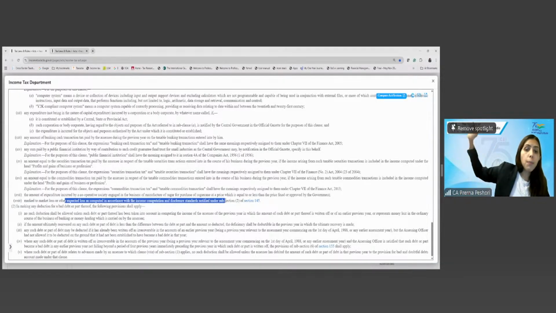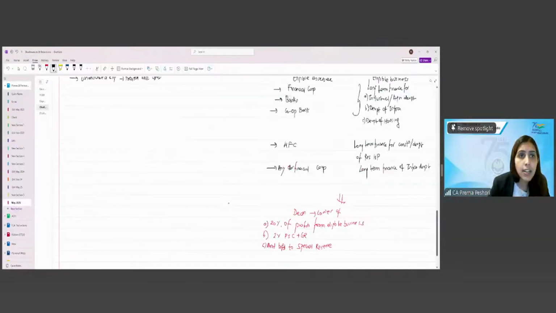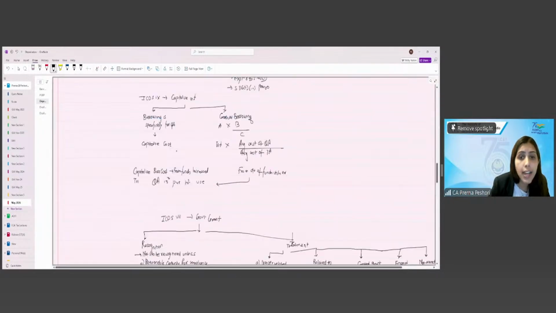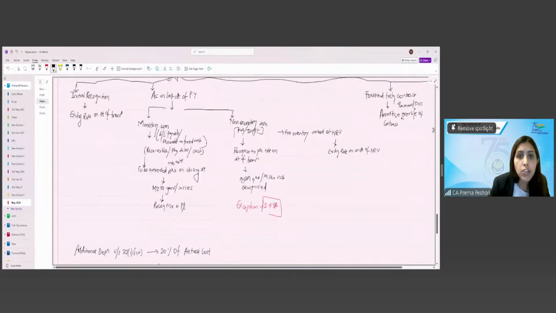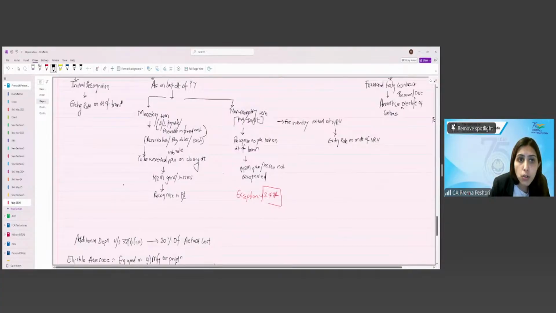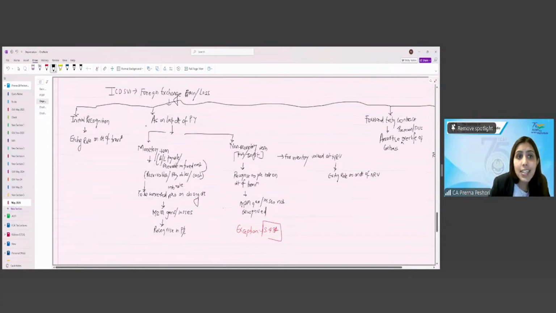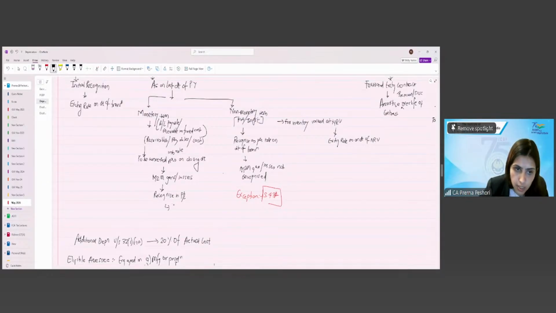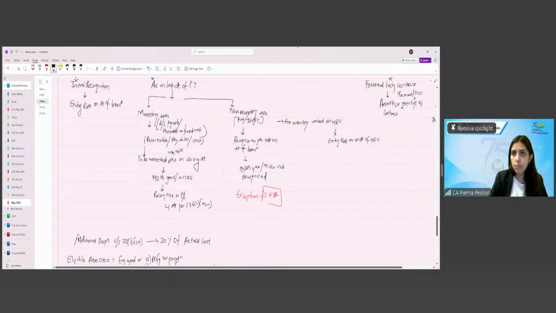Mark to market loss or other expected loss as computed in accordance with the ICDS is allowed as deduction. So if you remember, we just now dealt that ICDS, if the foreign exchange gain or loss is in respect of the monetary item, ICDS 6 says mark to market gains or losses shall be allowed, and 36 confirms this. Right, as per section 36(1)(18). Are we clear?